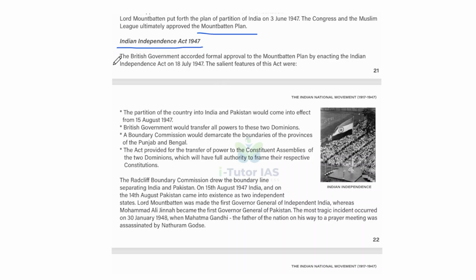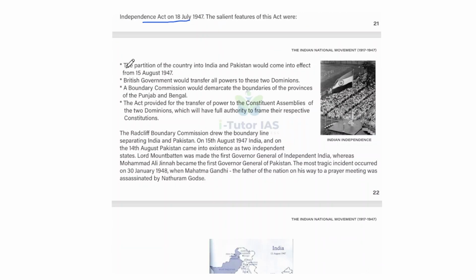So the British government accorded formal approval to the Mountbatten Plan by enacting the Indian Independence Act on 18 July 1947. The salient features of this act were that the partition of the country into India and Pakistan would come into effect from 15 August 1947. So the British government would transfer all powers to these two dominions.